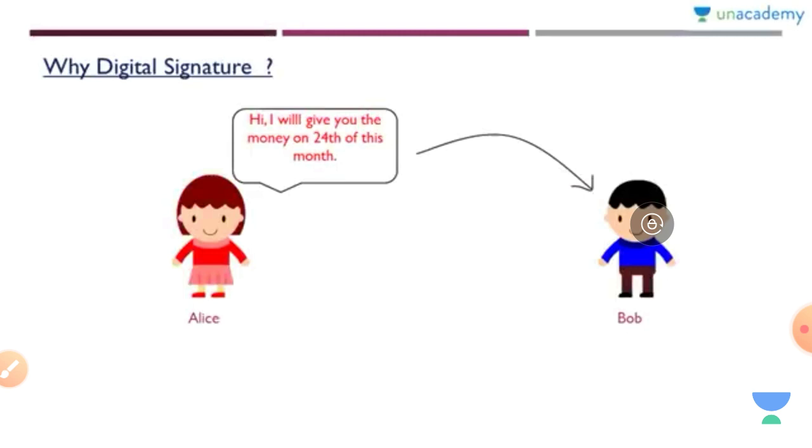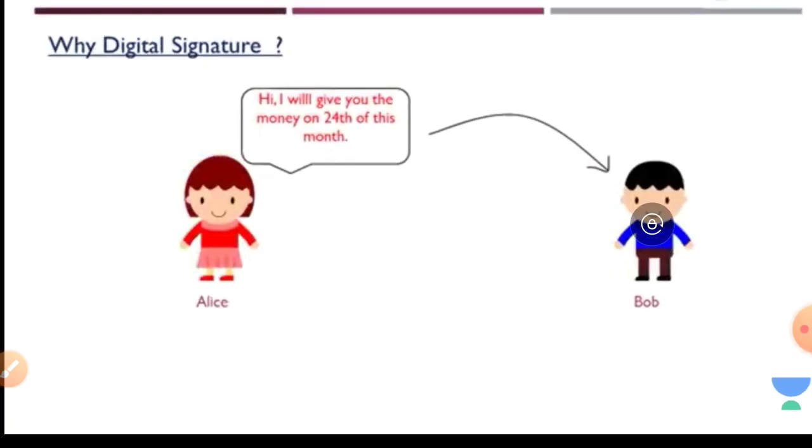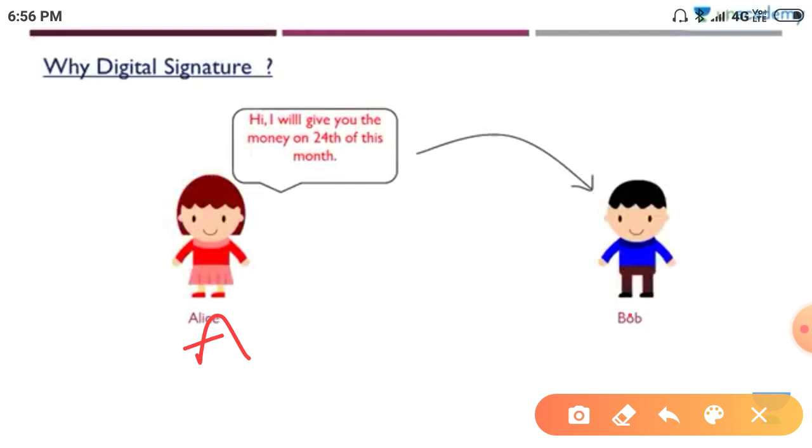Here there are two persons, A and B. A is sending a message to B. At that time, B needs the authenticity of the sender, so that it is coming from that person only.